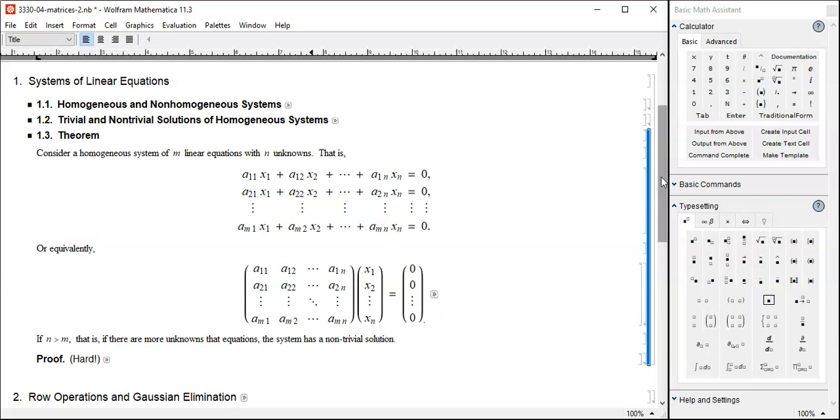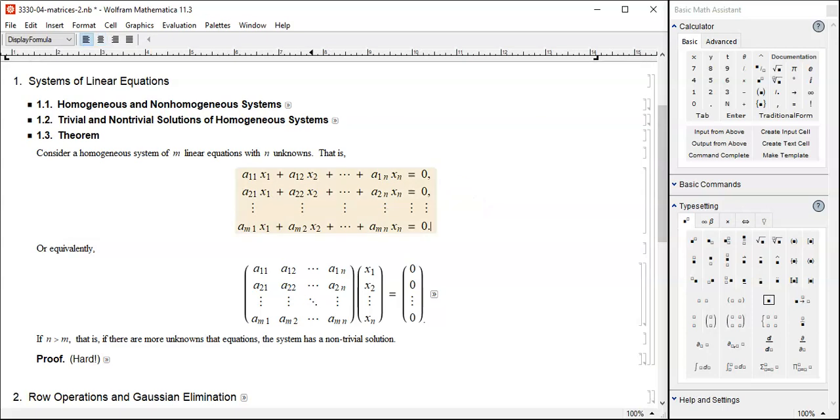It goes like this. Consider a homogeneous system of m linear equations with n unknowns like this, or equivalently in matrix expression like that. Now, if n is greater than m, which means if there are more unknowns than number of equations, then the system has a non-trivial solution.